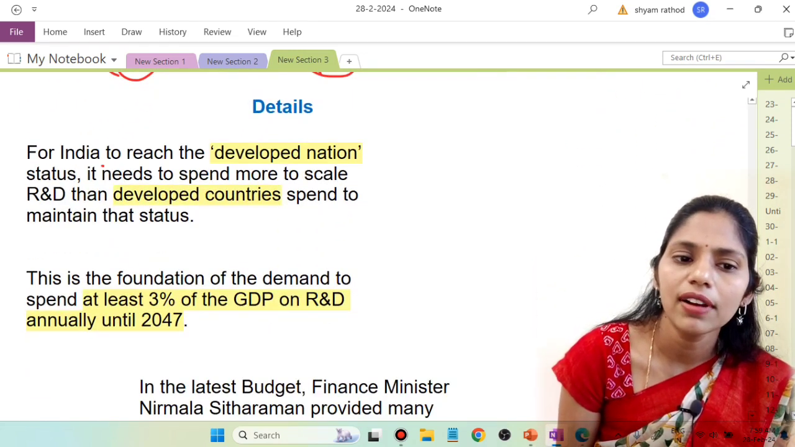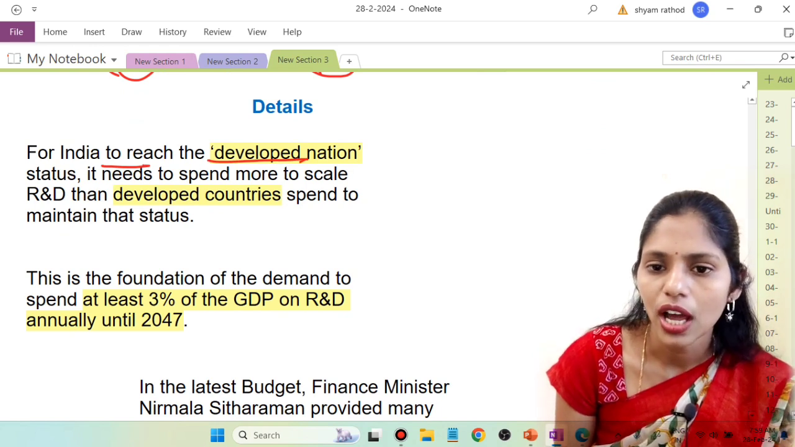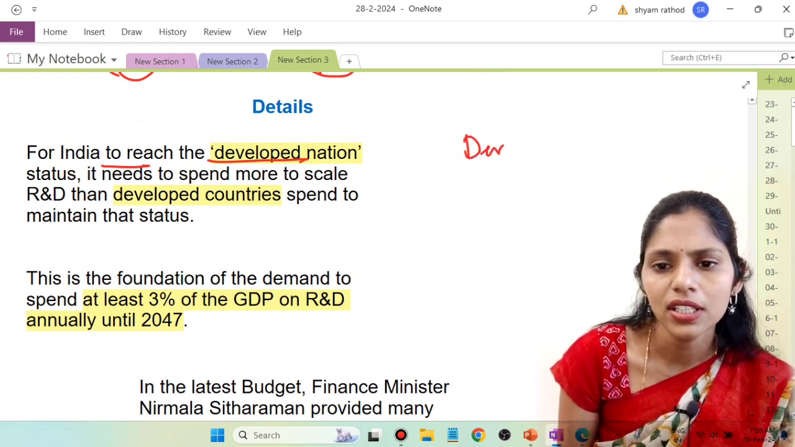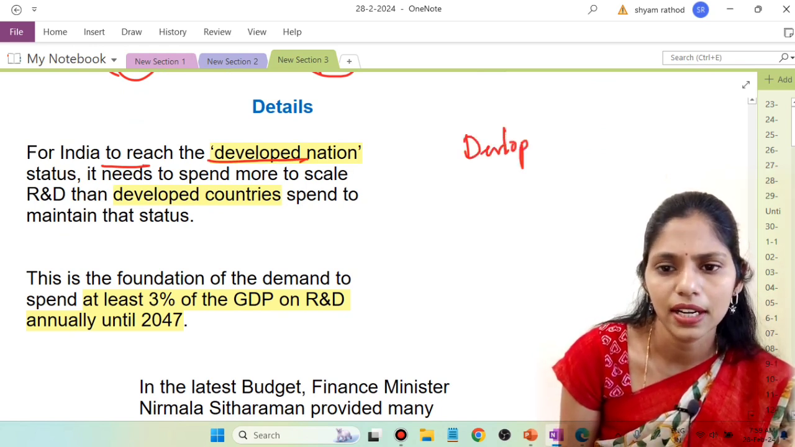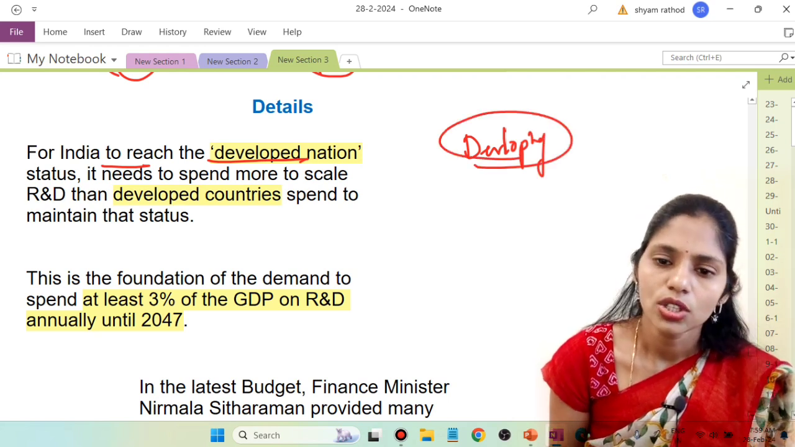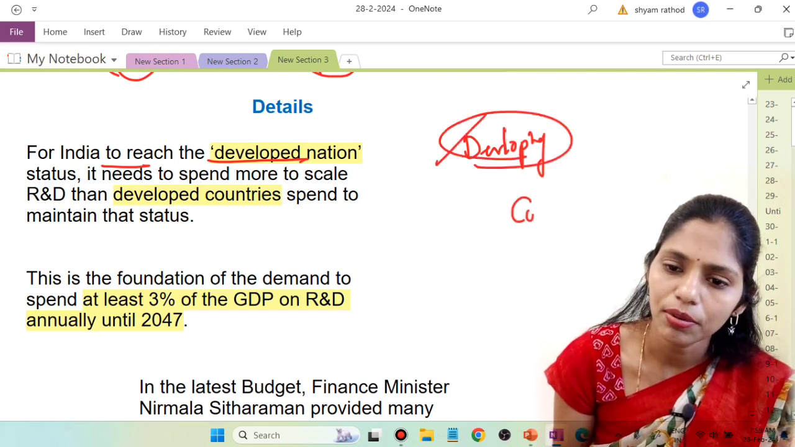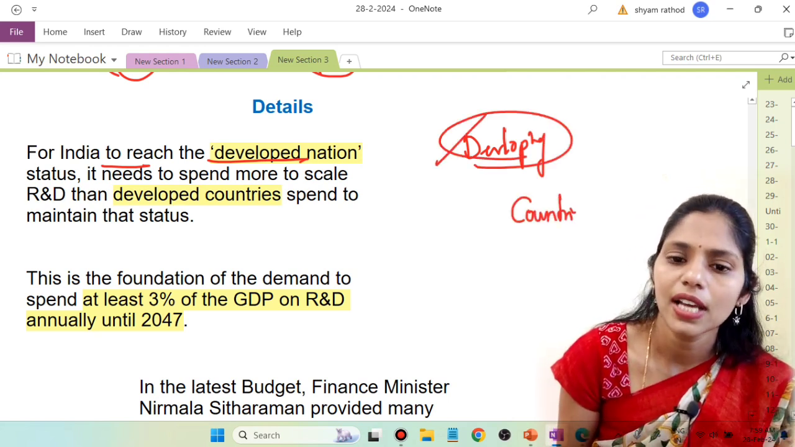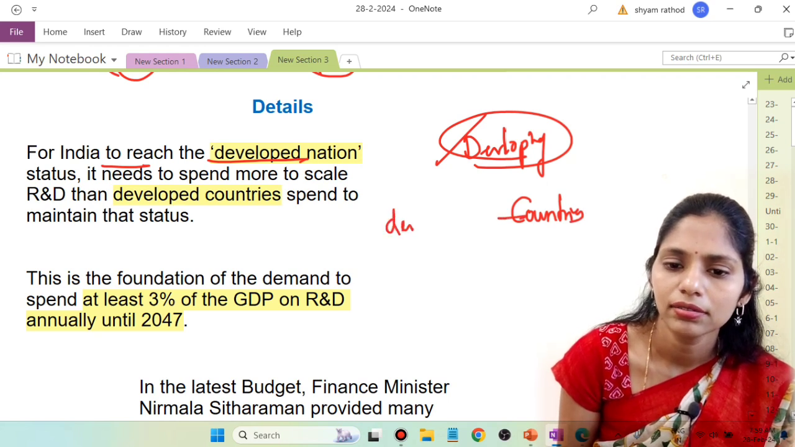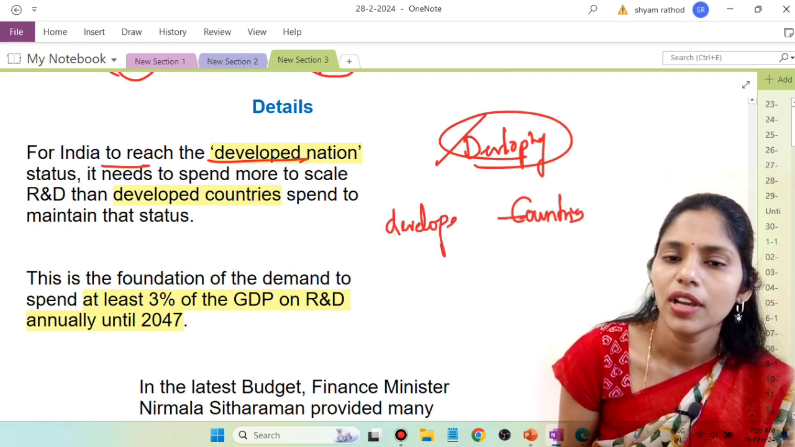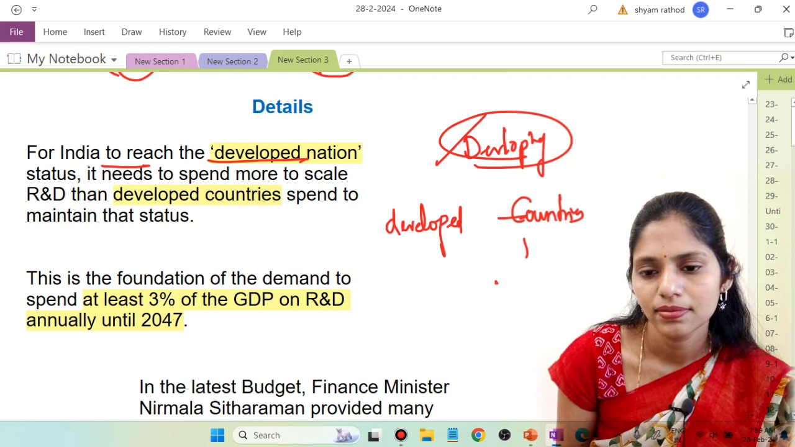If you see some details given in this article, it says that for India to reach developed nation status, now we have the status of a developing country, right? We have three different types of countries. For example, developed, and we have developing countries.